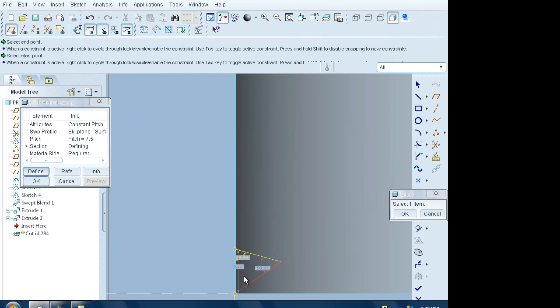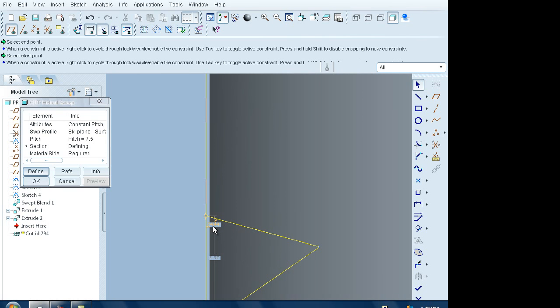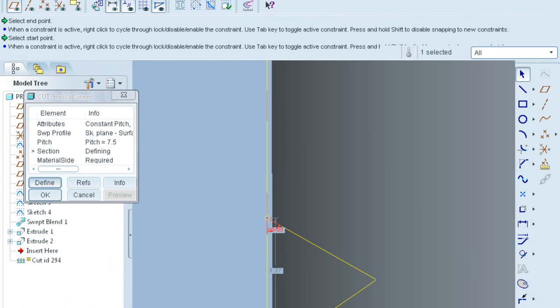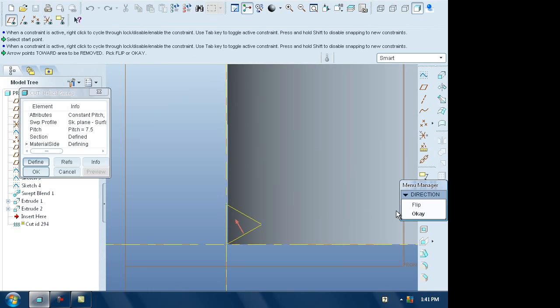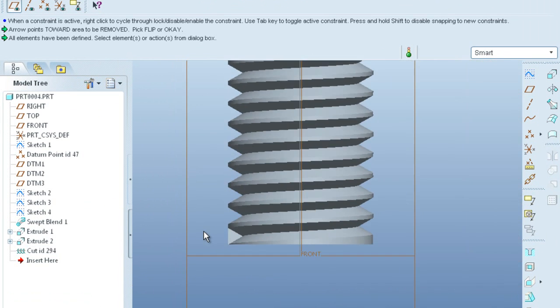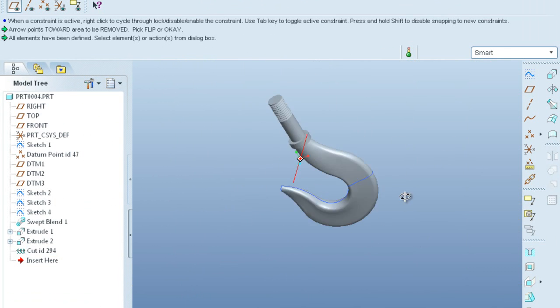Then make this angle 60 degree, this one, this angle also. So make both as 60 degree. 60 degree this one, and 60 degree below. And make this length as 6 mm. Then click OK and again click OK and OK. So now you have the threads. So this is our final crane hook.